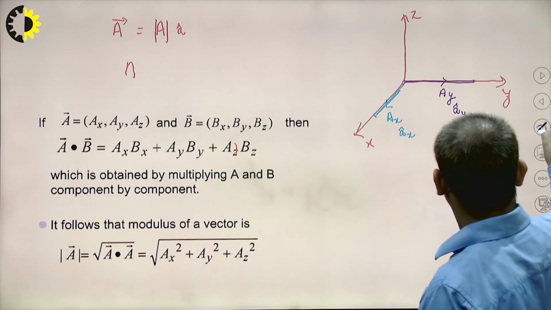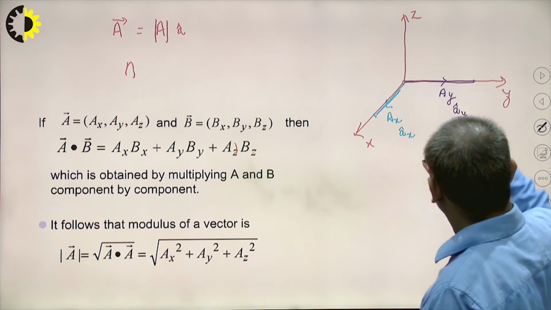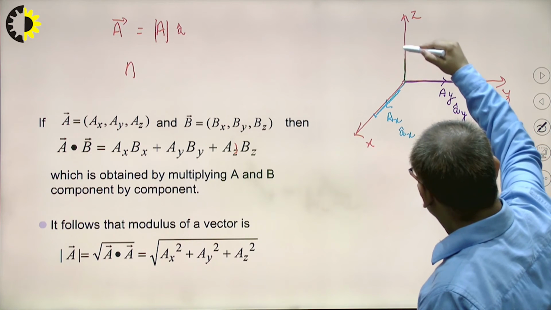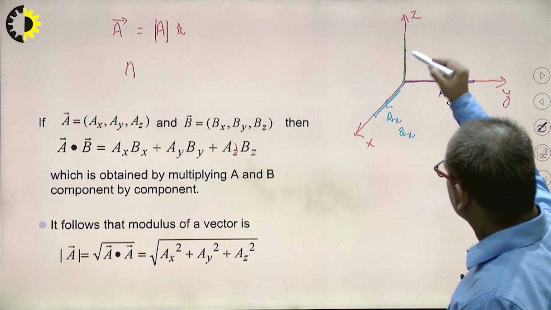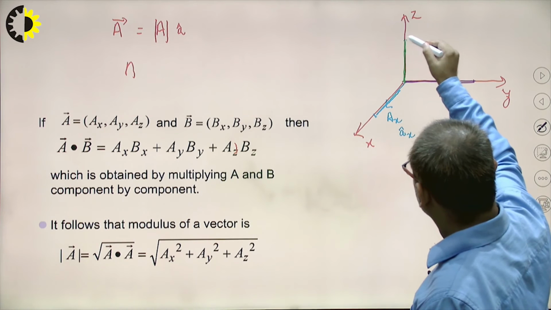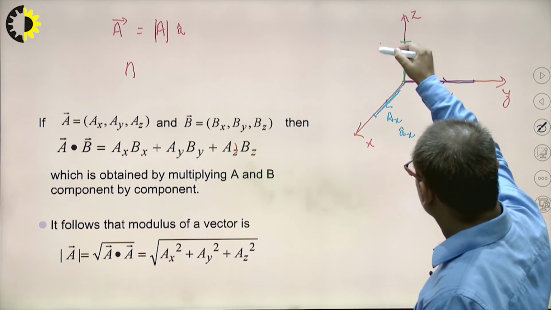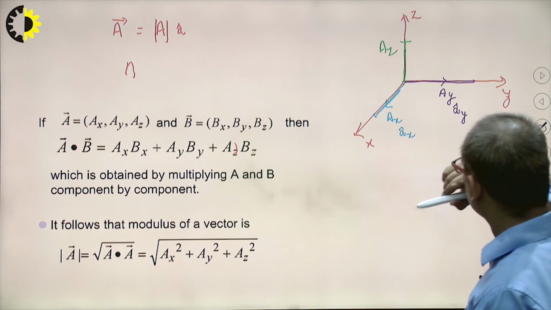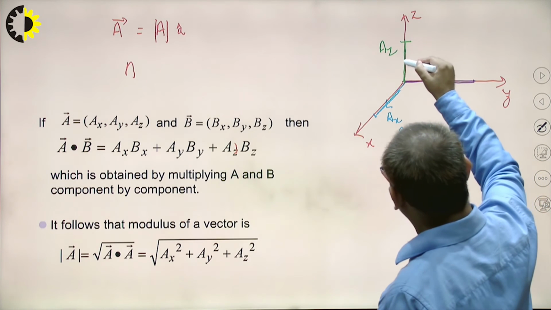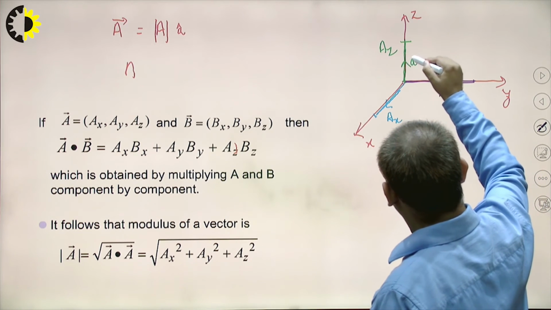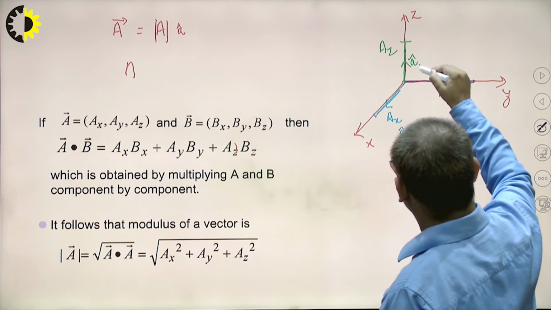Similarly, this same A vector in the z direction is equal to Az. Its unit vector will be in this direction, that is a cap z.